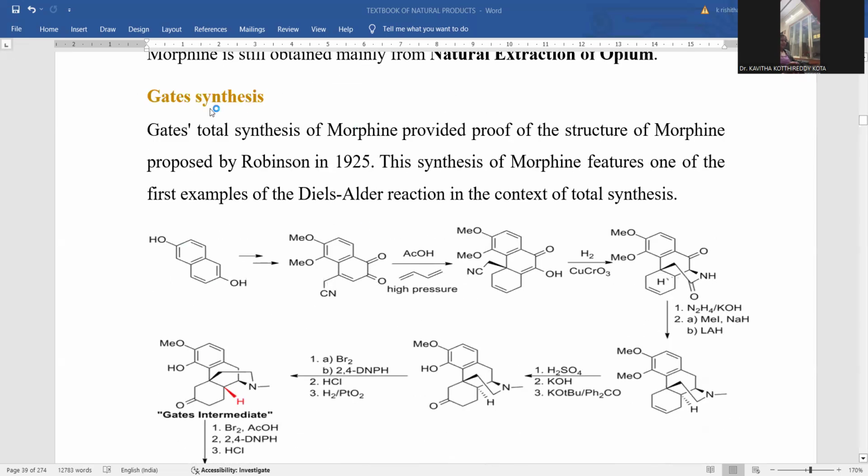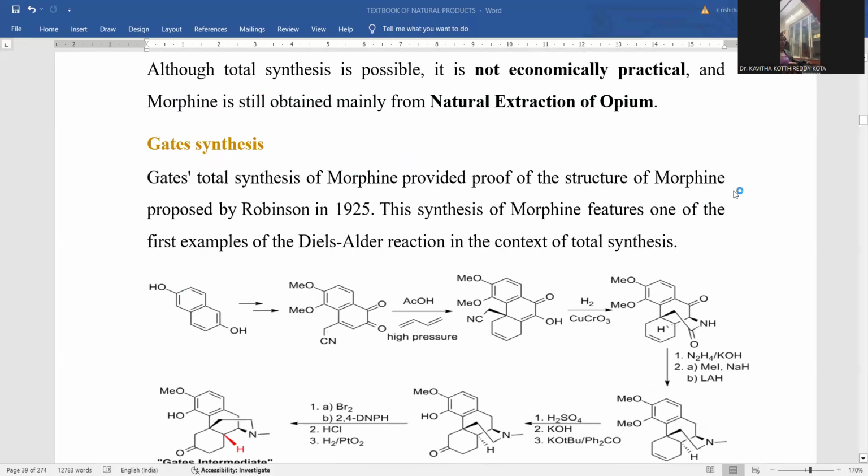So laboratory synthesis included the Gates synthesis. Gates total synthesis of morphine provided proof for the structure of morphine, right? Gates synthesis is required for the morphine synthesis within the laboratory that was accomplished by the scientist called Robinson in the year 1925. So Robinson is the scientist who established morphine synthesis in the lab in the year 1925.